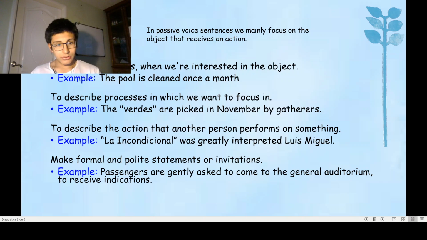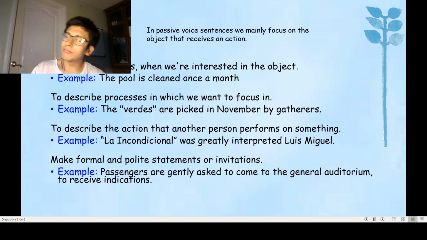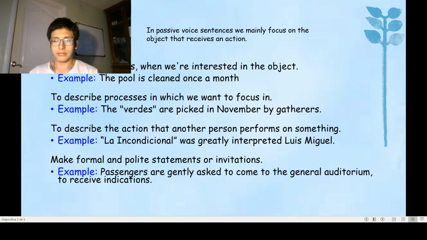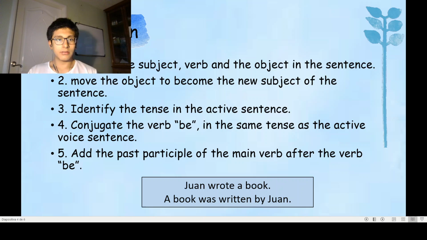And the last use is formal and polite statements. This is commonly seen in travel, in ships or, I don't know, in big buses, and in planes. After that, we have the conversion of an active voice to a passive voice.